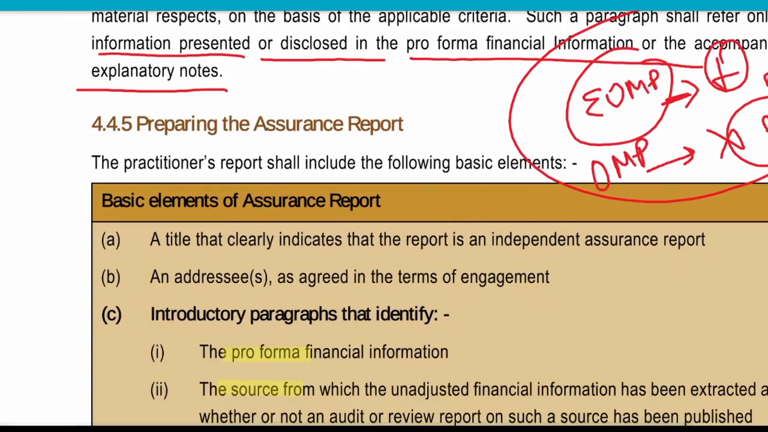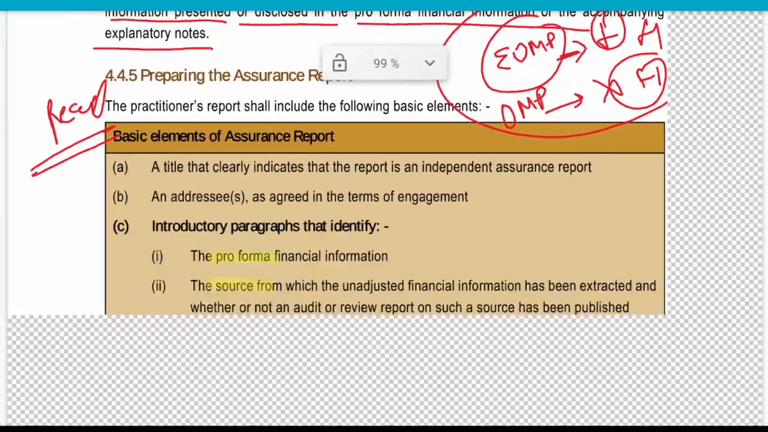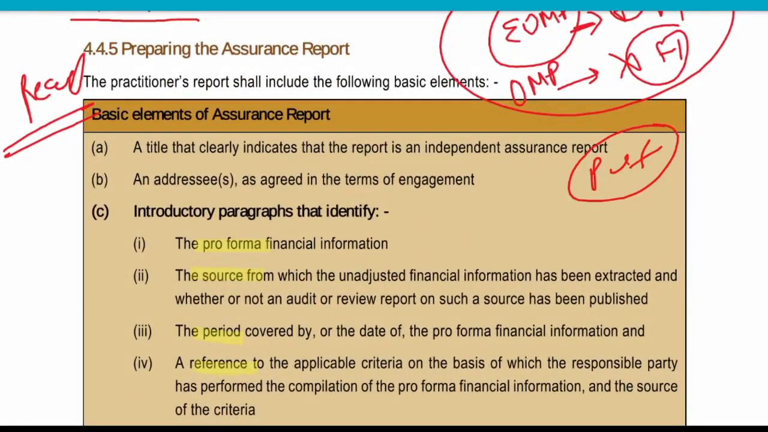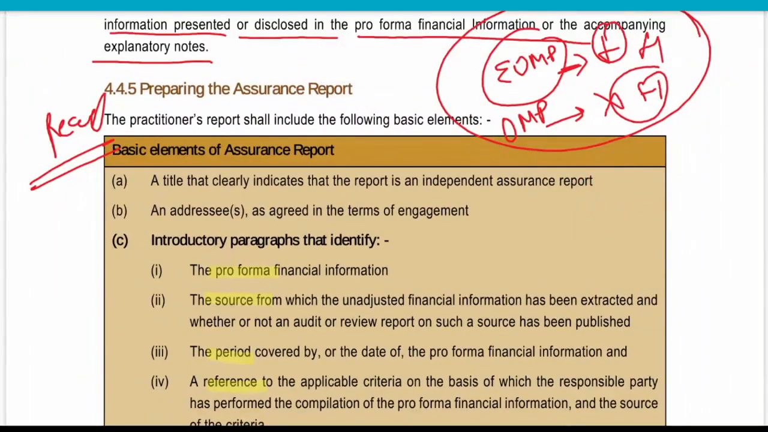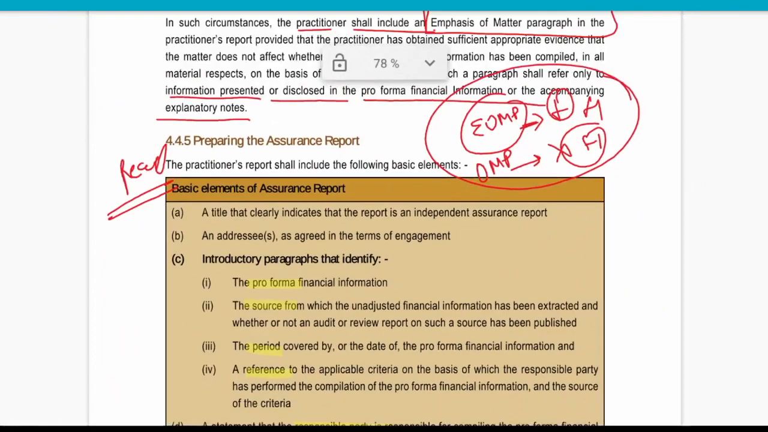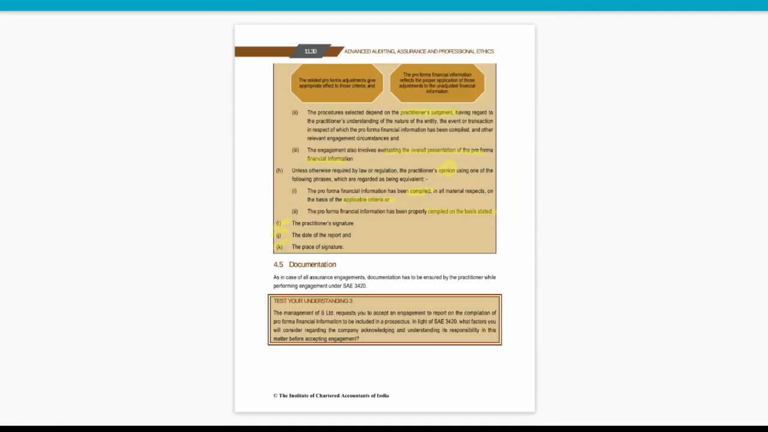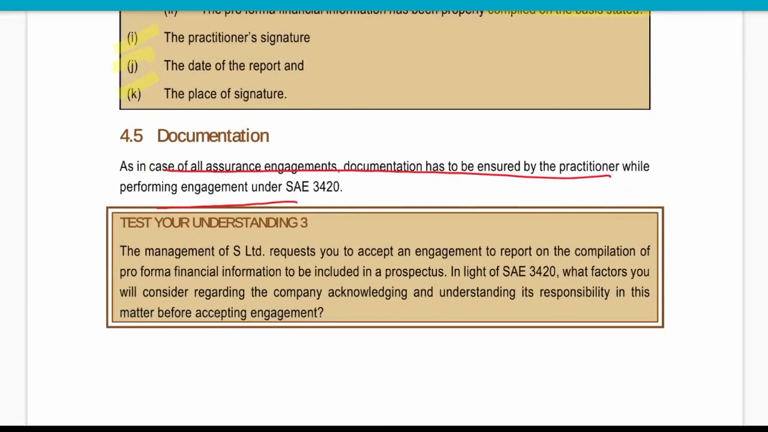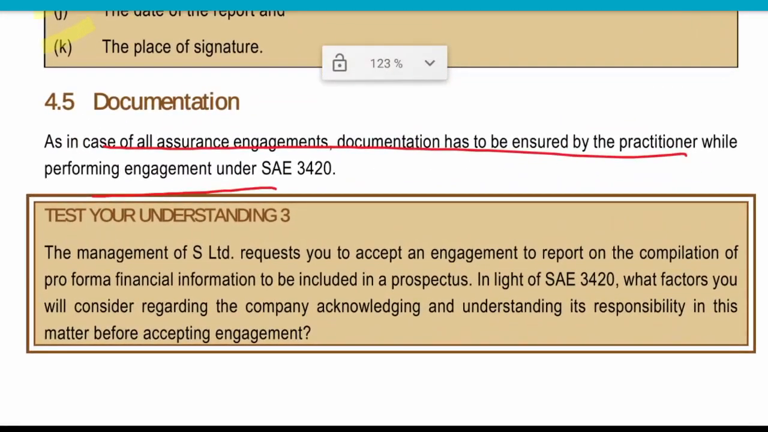Now I would say just read this reporting. It is almost similar. I have highlighted a few of the points and I will provide you this PDF. So if you have any difficulty, you can refer to these highlighted points. Once you read this kind of reporting, you will also get the idea. And then documentation as needed. Now we can do this test of understanding.